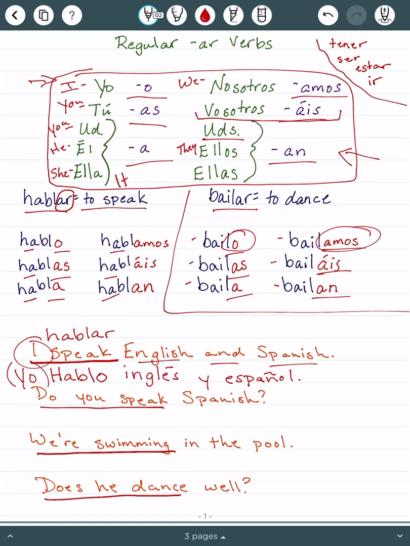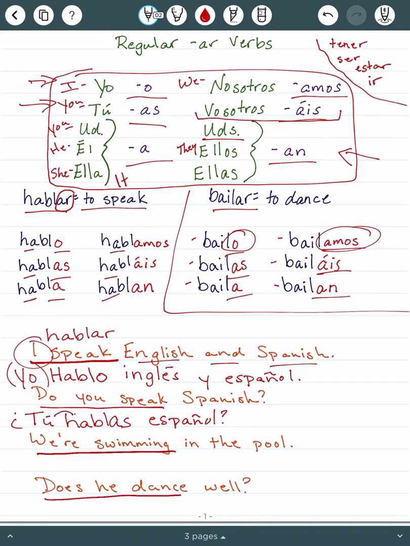Do you speak Spanish? Now remember, if you're asking a question, you can say a sentence and say you speak Spanish. So you speak, take off the AR. It's a tú conjugation, so it's going to be AS. Tú hablas español. Put question marks around it and then say it like a question. Tú hablas español. And now it's a question.